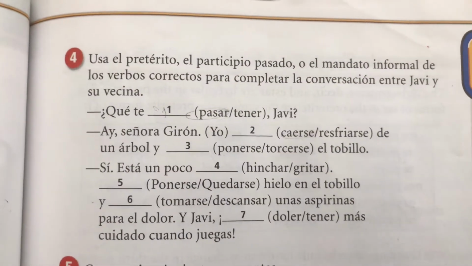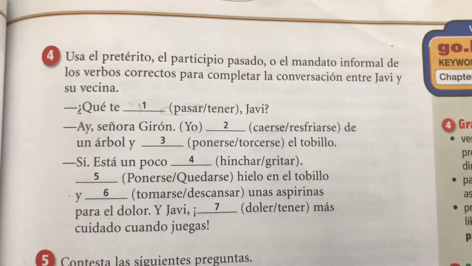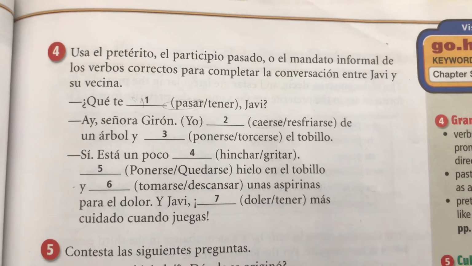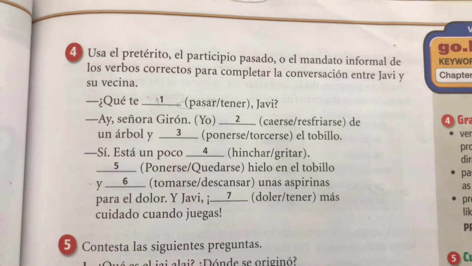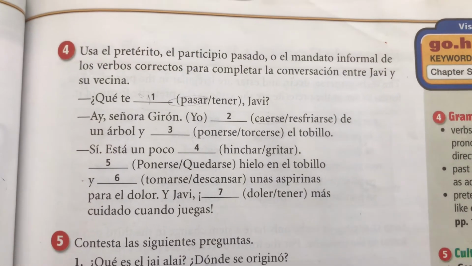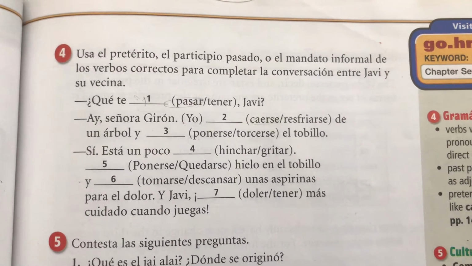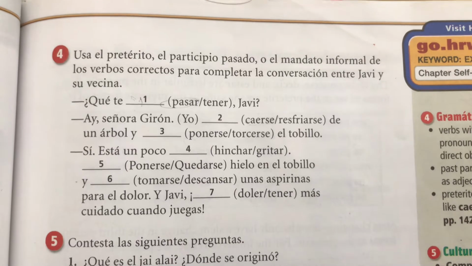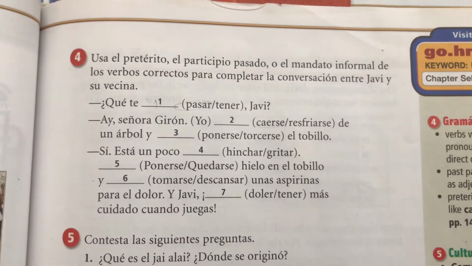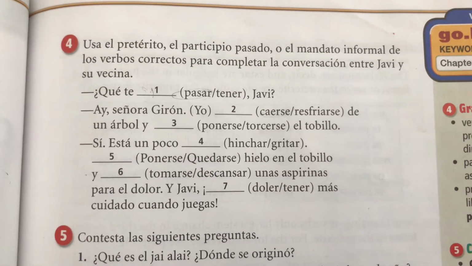All right, so on page 155, activity 4, usa el pretérito, el participio pasado o el mandato informal de los verbos correctos para completar la conversación entre Javi y su vecina. So you have Javi, talking to his neighbor who's a female, right? So you're going to use the preterite, the past participle, or an affirmative informal command from the correct verb. So you have a choice of two different verbs there in the parentheses.